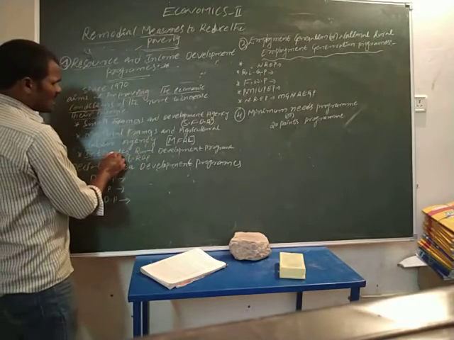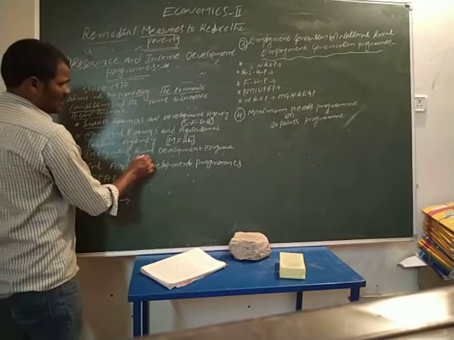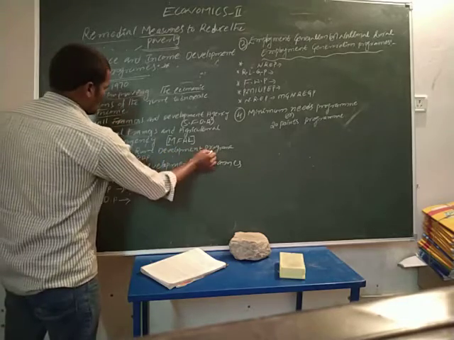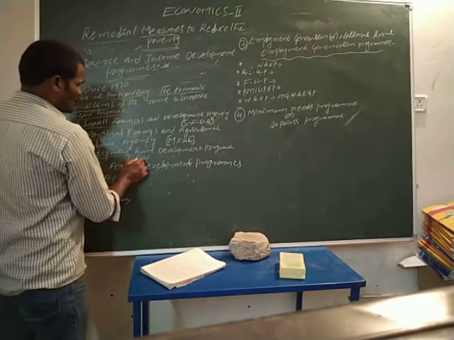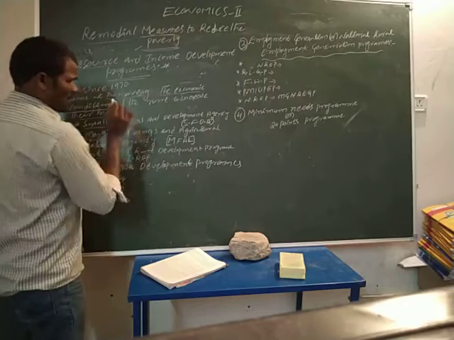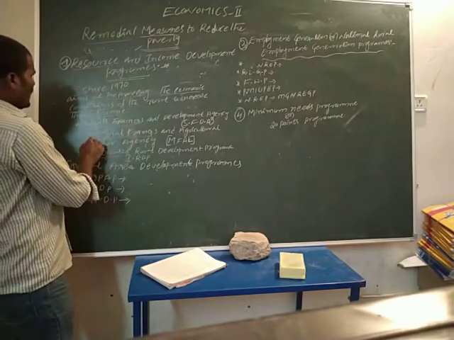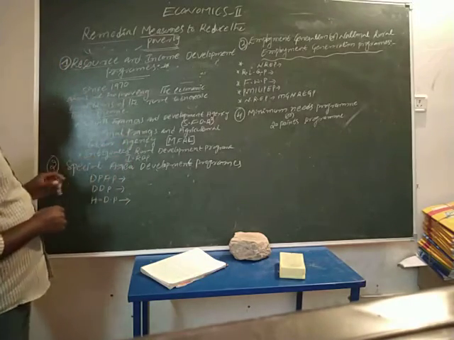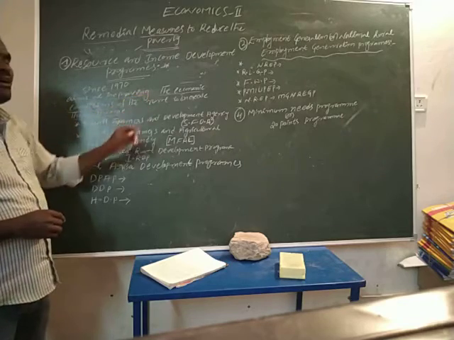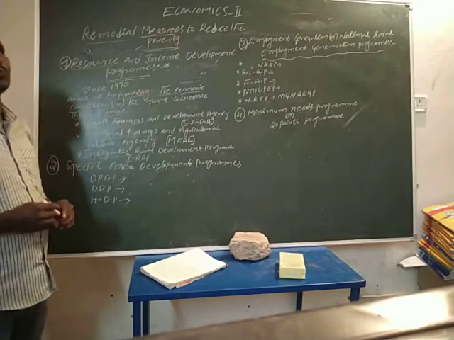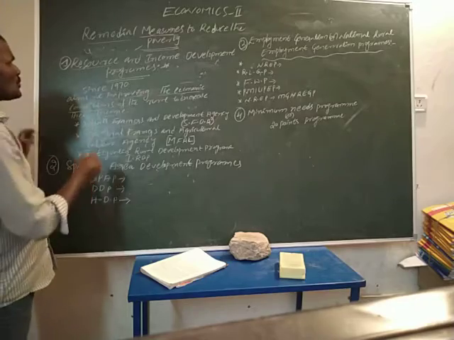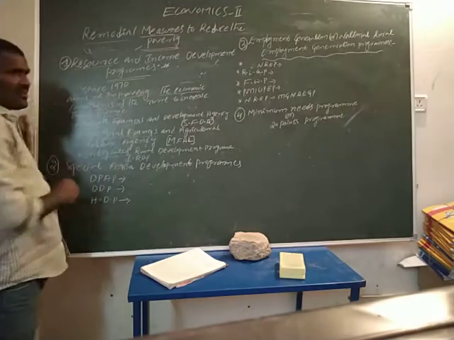I means integrated, R rural, D development, P programs. These programs aim only at improving the economic conditions of rural people and increasing their income levels.